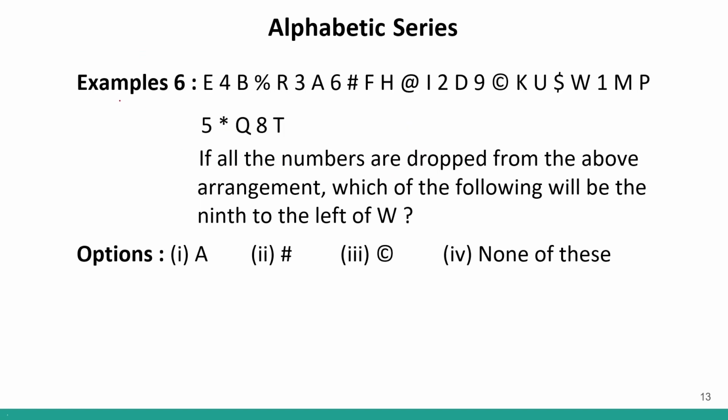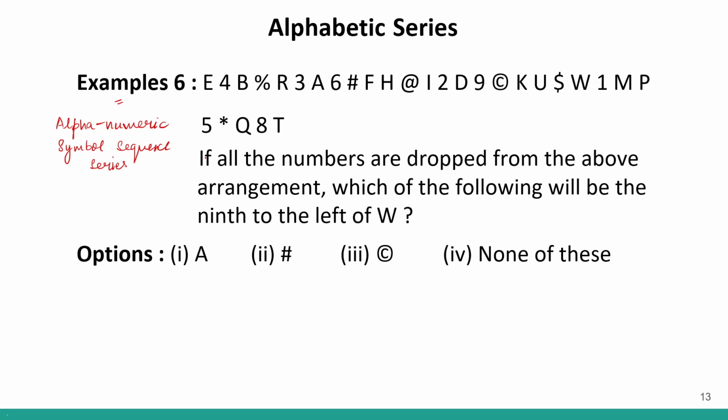This is the next question, example number 6. So in example number 6, we have an alphanumeric symbol sequence series. Correct? What do you mean by that? We have a series which has alphabets, numbers and symbols. Then we are given certain instructions, and based on these instructions we have to answer the question.